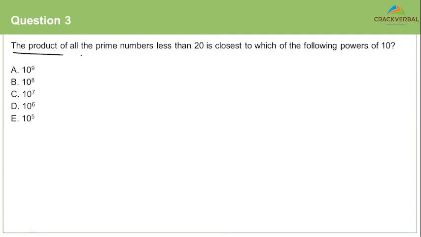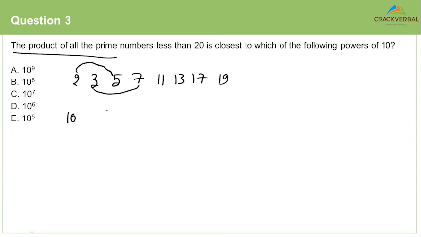The first thing I would do here is the product of all the prime numbers less than 20. I would write down all the prime numbers less than 20: 2, 3, 5, 7, 11, 13, 17, 19. Now I know a 2 and a 5 would give me a 10, so that's a 10. I know a 3 and a 7 will give me a 21, which is nothing but a 2.1 into a 10. So I got one more 10 here. I cannot ignore the 2.1. I can't behave as if it doesn't exist, right?